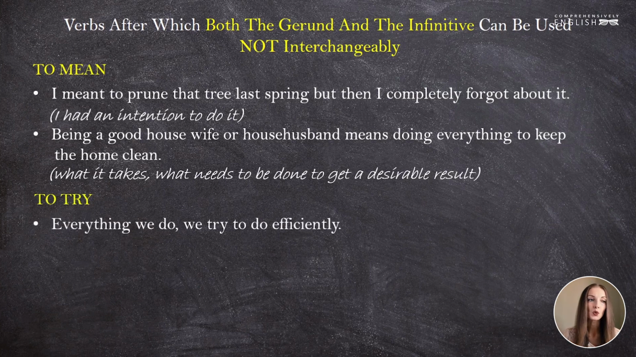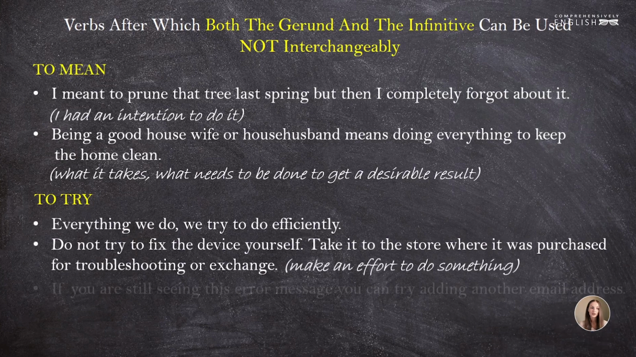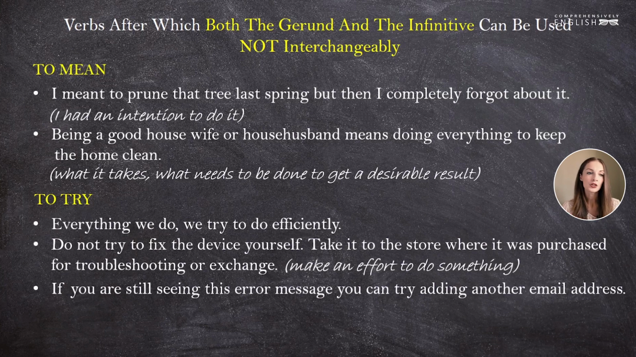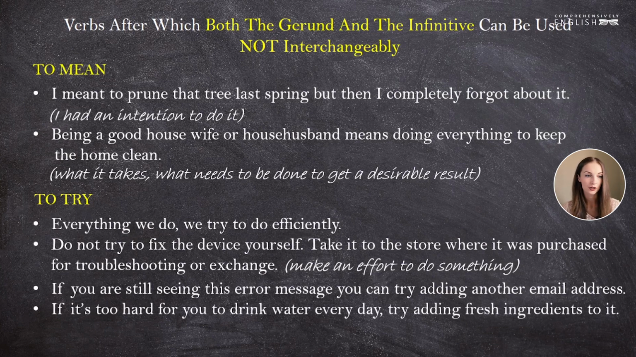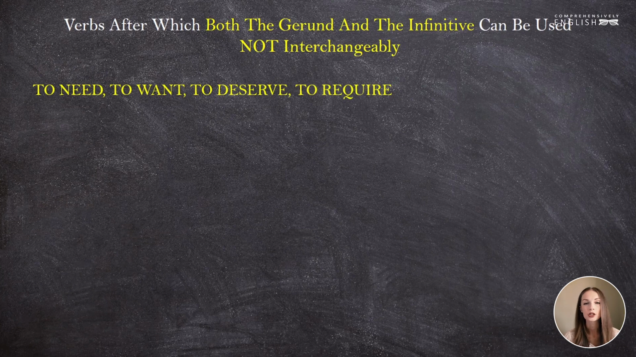Try. Everything we do, we try to do efficiently. Do not try to fix the device yourself. Take it to the store where it was purchased for troubleshooting or exchange. In these two examples, try to do something means to make an effort to do something. If you're still seeing this error message, you also can try adding another email address. If it is too hot for you to drink water every day, then try adding fresh ingredients to it. In these two examples, try doing something means experiment with doing it. Try it, why not?